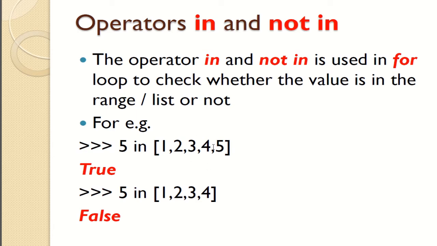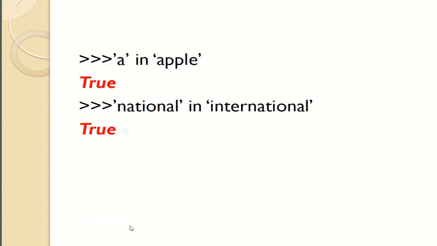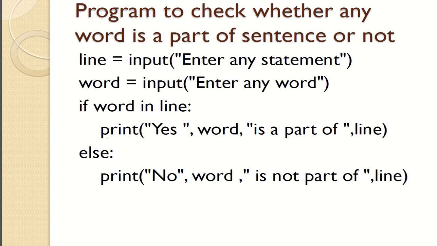If 5 is in the list, then we'll get the value as what? True. And if we write 5 in this list, and you can see that 5 is not in this list, so we'll get the value as what? False. Like 'a' in 'apple' will be true. Similarly, 'national' is available in this statement, so we'll get the output as what? True.